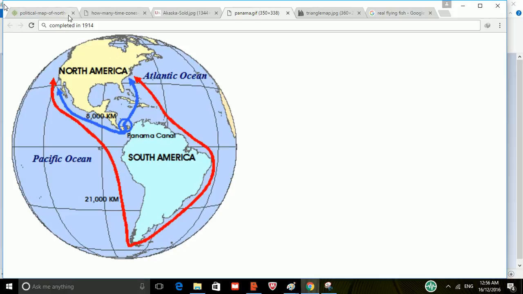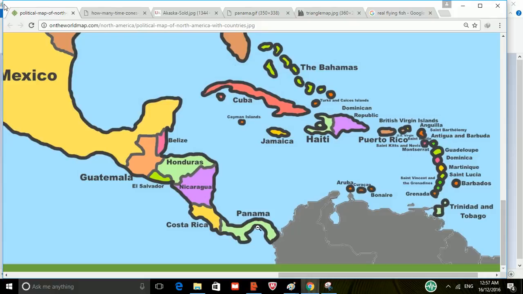So we have Panama here, the Panama Canal goes through it, and how I remember it is that it is the tail of South America. This connection from the big South America is Panama. And you'd be interested to know that Costa Rica is named Costa Rica because in Spanish it means rich coast. When Columbus arrived at Costa Rica, he saw the natives wearing a lot of gold, so that's why it was named Rich Coast. Costa Rica means rich coast.